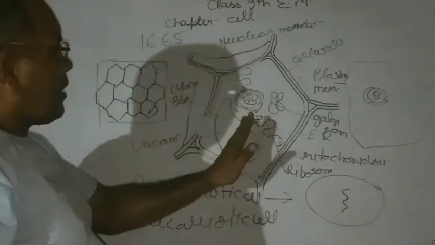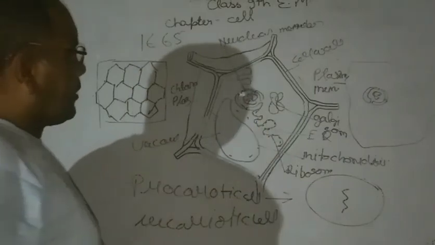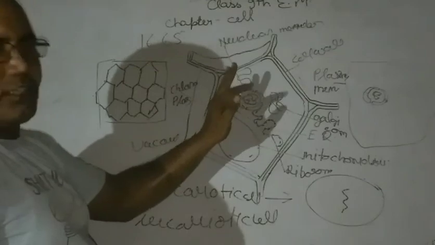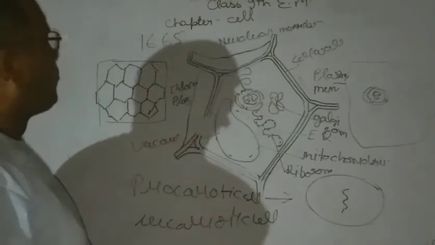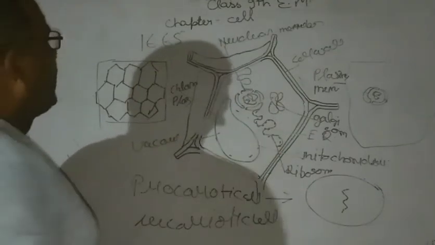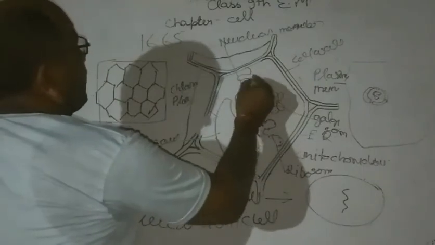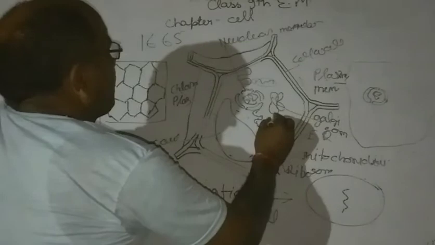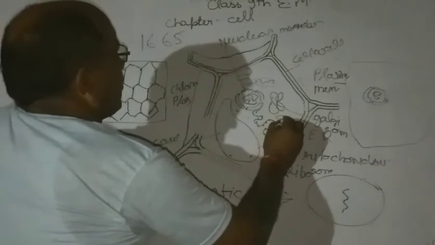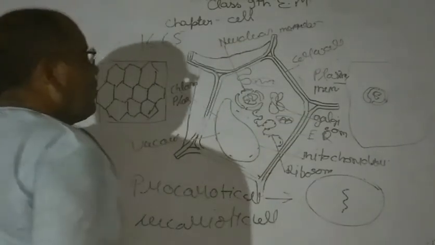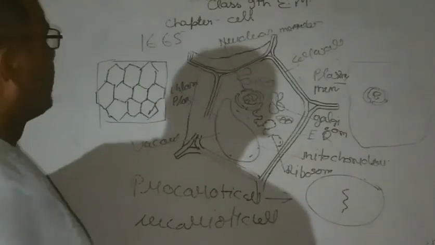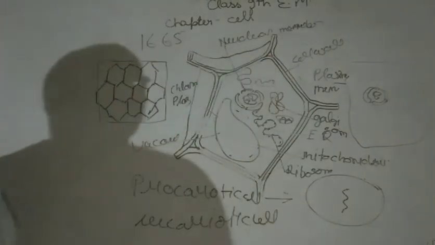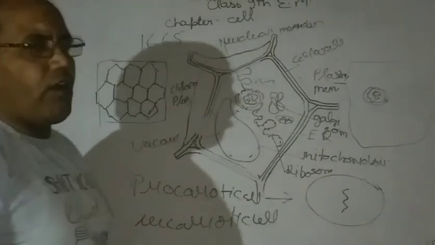This cell is like a factory. We can say the nucleus is the brain of the cell. Mitochondria is the powerhouse of the cell. Chloroplast in the plant cell is the kitchen of the cell. And also the ribosomes are the protein factory of the cell.